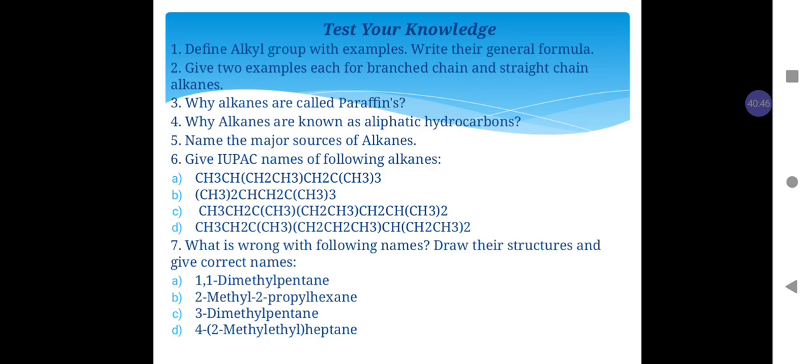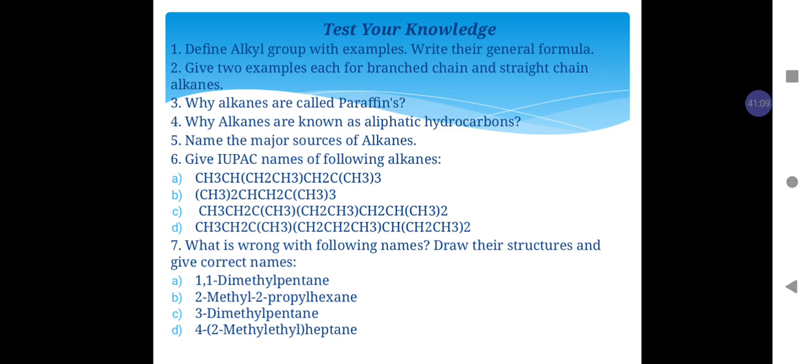To test your knowledge, try to solve the questions given on the slide. Question number 1. Define alkyl group with example. Write their general formula. Question number 2. Give two examples each for branched chain and straight chain alkanes. Question number 3.